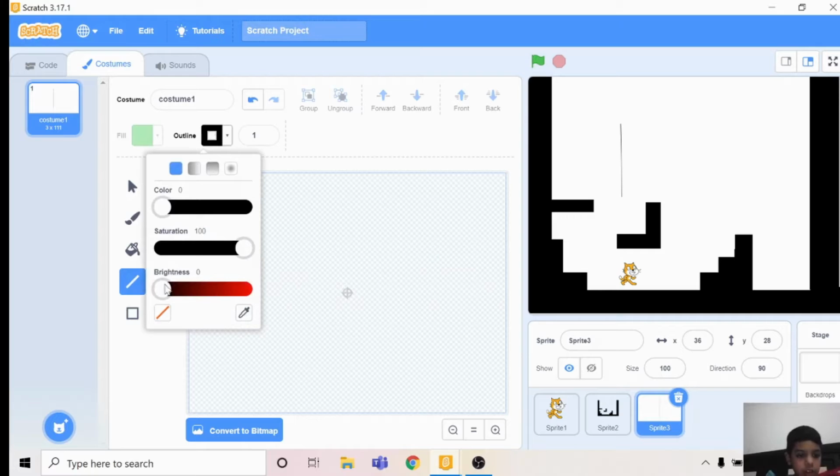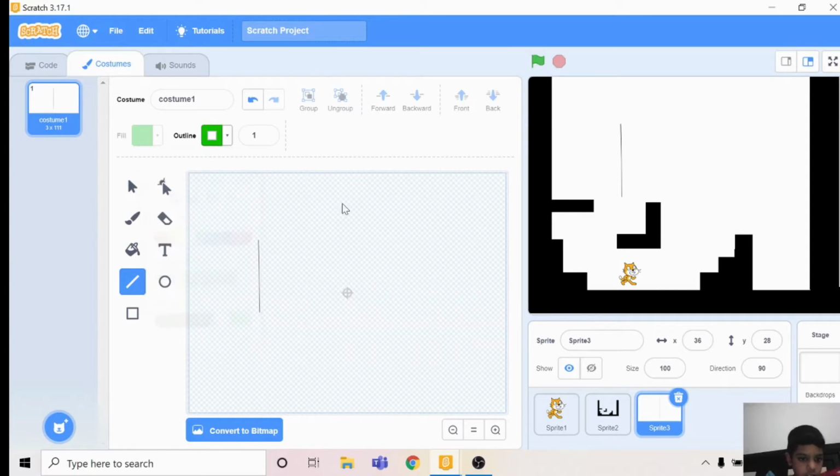You also make this outline the same as you did for the other one, the 73. I'm just going to draw the flag with the light tool. I think the thickness should be 10.